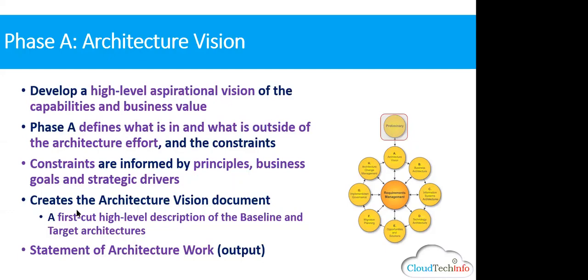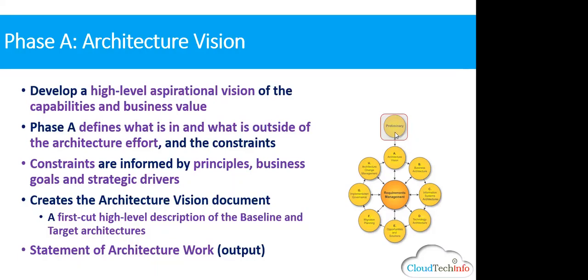Then the request for architectural work is the input for the A phase. From the A phase, that document will be further refined. Once it is refined, you come up with a document called the statement of architectural work. So the output of the A phase is the statement of architectural work. It goes all the way till F before it gets finalized. For the time being, just remember, the P phase is a raw document.